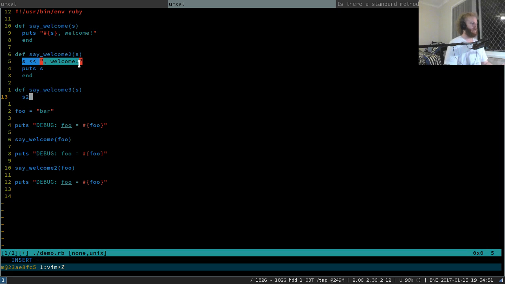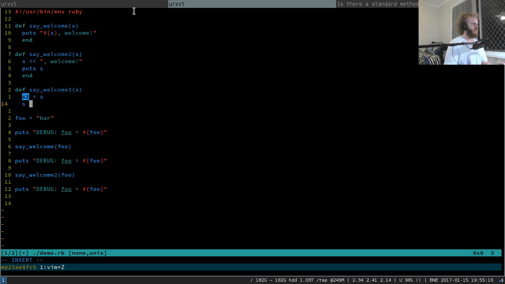Let's create a copy of s. Let's say s2 equals s, right? So we've basically copied the value of the string from the call time argument into this new string called s2. Let's mutate s2 willy-nilly, and we can do whatever we want to it. Theoretically, it shouldn't affect s, right? Because we've created a copy.